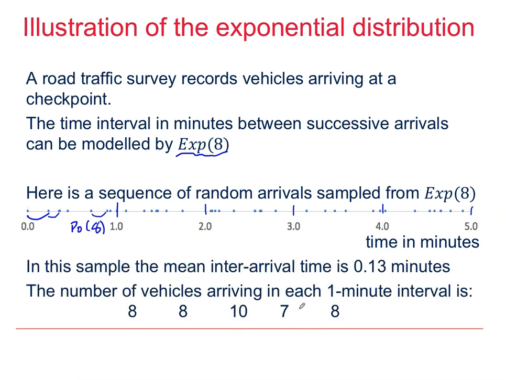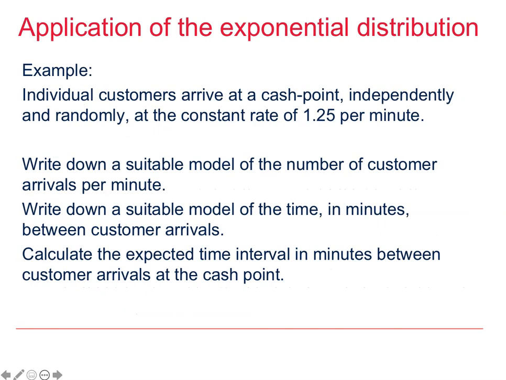So in this sample, when we consider the inter-arrival times, we find that the mean inter-arrival time turns out to be 0.13 minutes compared with 1 over lambda of 0.125. And in each of the first 5 minutes, we see that the sampled number of vehicle arrivals, 8, 8, 10, 7, 8, compares with Poisson 8, which is the underlying distribution. Please pause for a moment to read the new example.